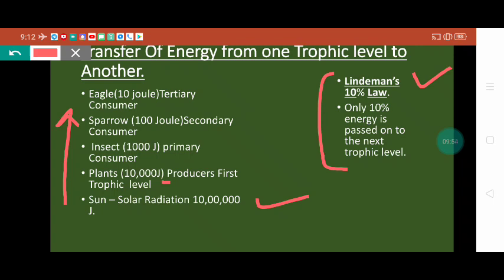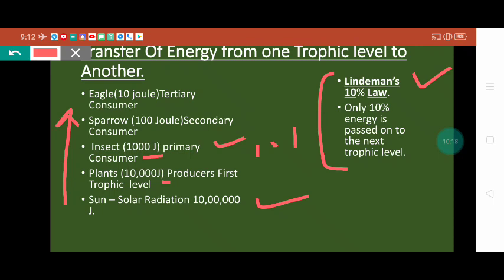Okay, so when the insect eats the plants, only 10% of that is transferred into the insect. So 10% of the 10,000 joule is only 1000 joule. So the insect receives only 1000 joule of that organic energy. The remaining 90% is released into the atmosphere in the form of heat and energy.